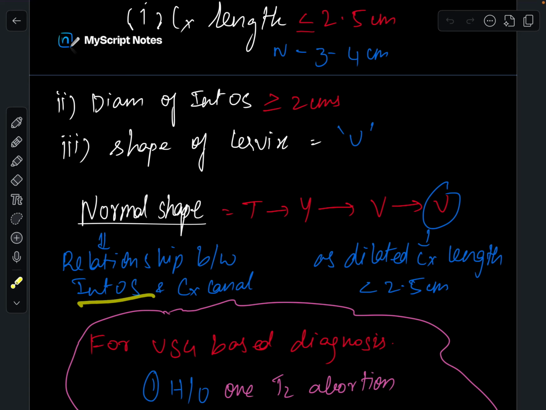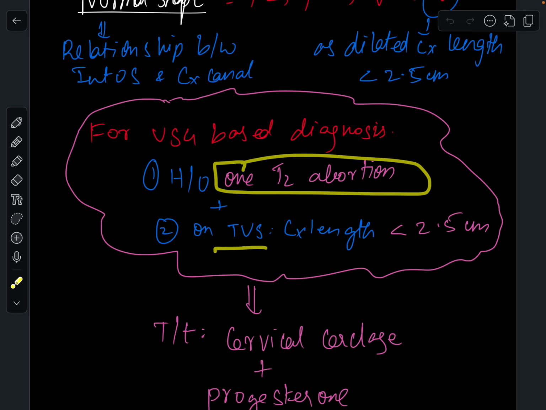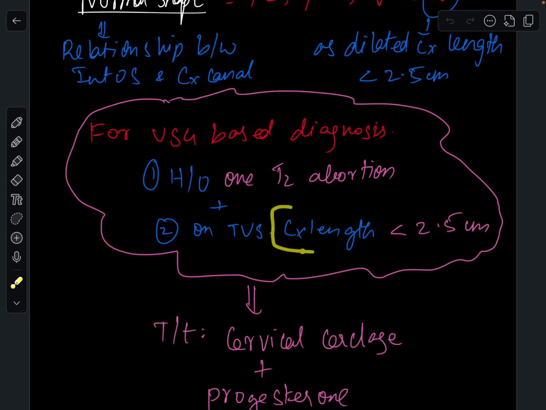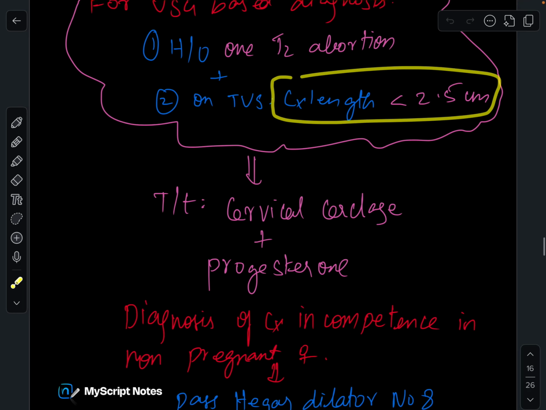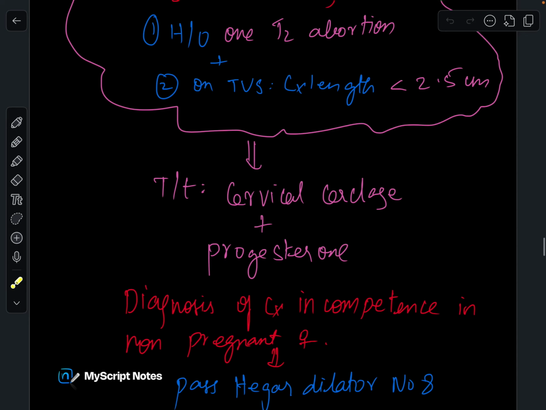The relationship between internal os and cervical canal determines the shape. Initially, it will be T-shaped. As the cervix dilates, it will become Y-shaped, V-shaped, and finally U-shaped. For ultrasound-based diagnosis, there should be a history of one T2 abortion along with TVS cervical length less than 2.5 centimeters. The treatment is cervical cerclage plus progesterone.